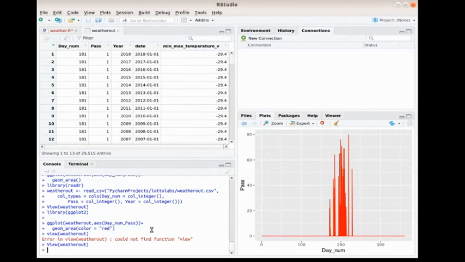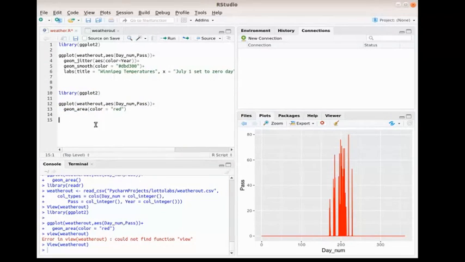There we go. What did I do wrong the first time? Oh, I went lowercase view. It's case sensitive. It had to be a capital View. So that's one of the things: their functions are case sensitive. So you have to be very careful on how you write things out and go from there. I could run View here and do the same thing.